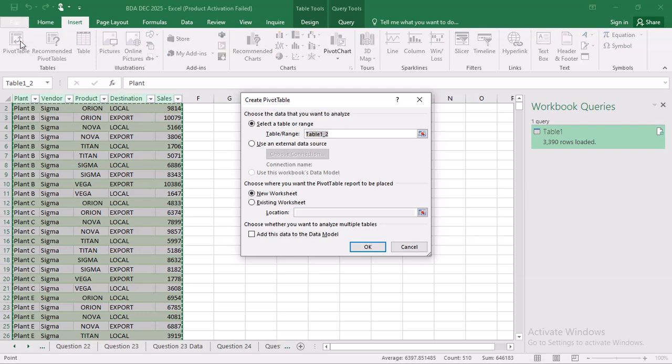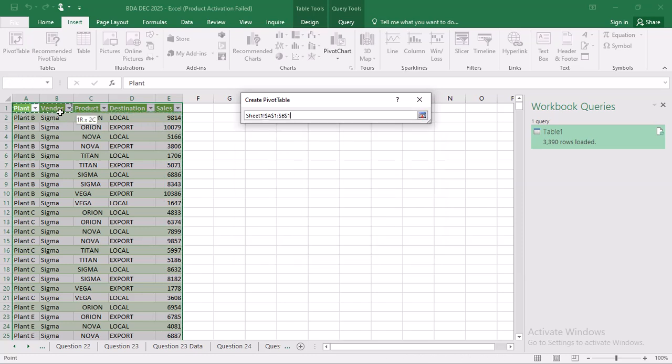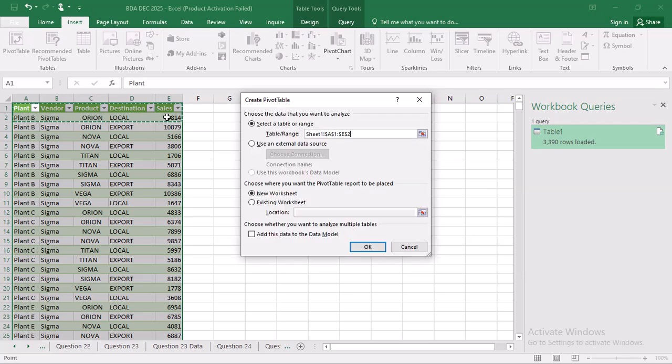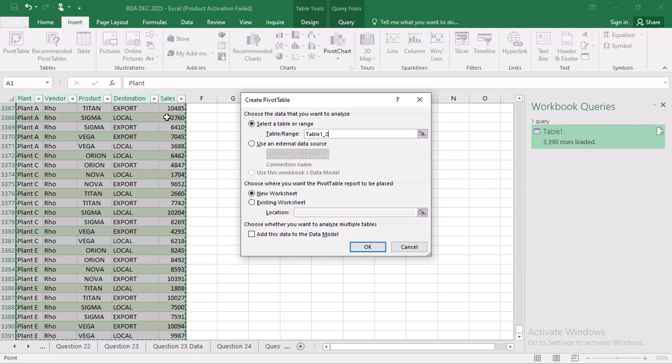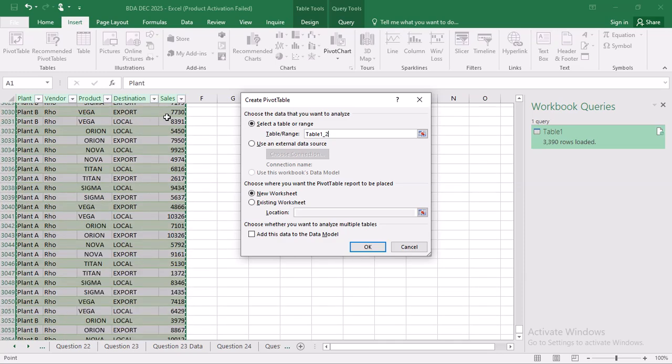Okay, let me see. My pivot table will not go in because you can see the column titles have not been selected. You can see the range of where my pivot table is. So I'll just recorrect it and make sure that it starts on everything like that. Control shift down arrow.